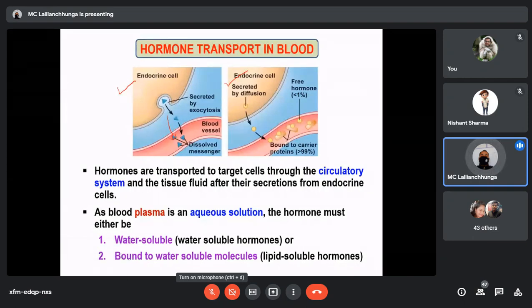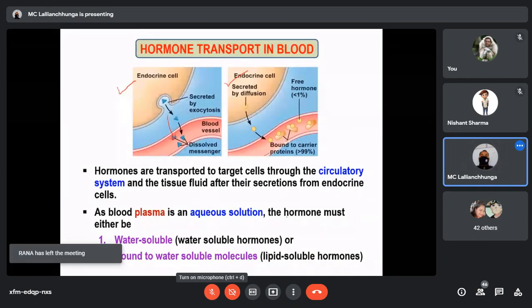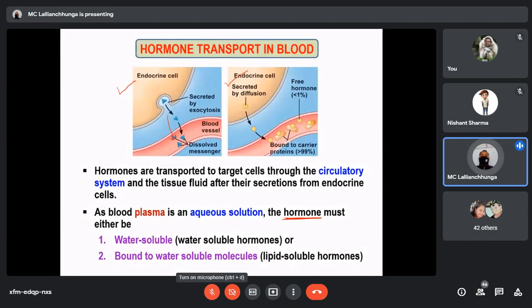After entering the plasma, how a hormone will be transported depends on the type of hormone. A hormone may either be water-soluble, which means it is soluble in the plasma, in the aqueous solution. So we can say this group belongs to the water-soluble hormones.